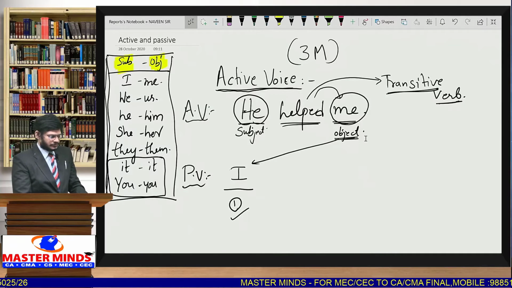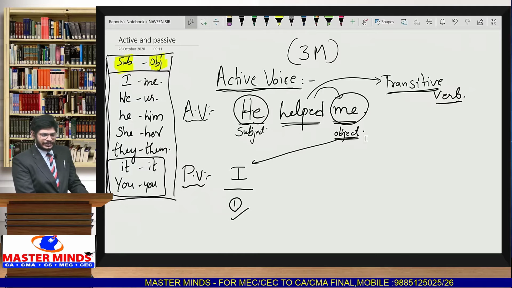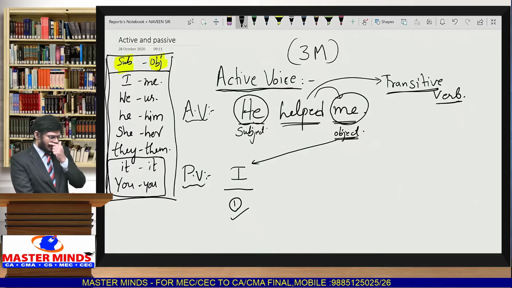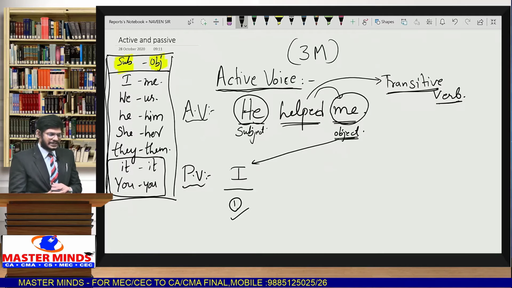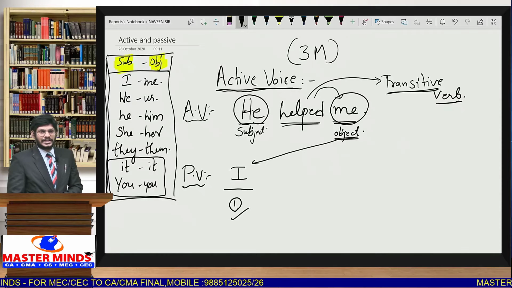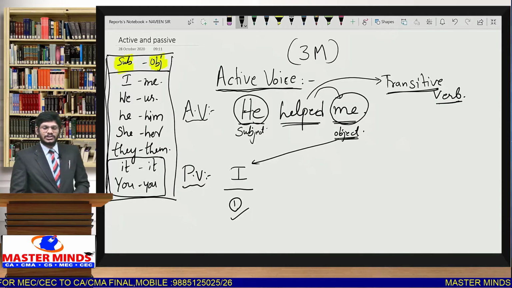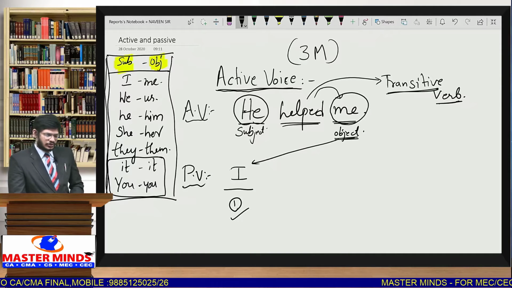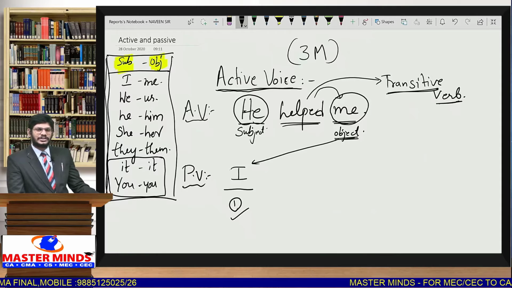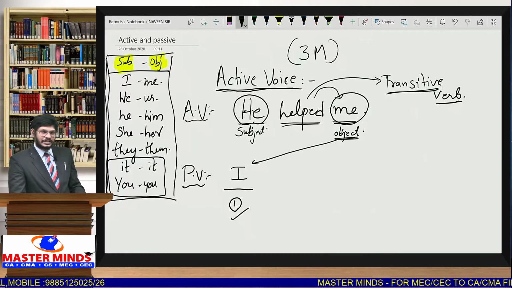Next, step number 2. Step number 2 is very simple: select a suitable helping verb. How to select a suitable helping verb, sir? Very simple. First of all, identify the tense of the active voice. So here you should have good knowledge of the tenses. If you do not have good knowledge of the tenses, watch our tenses video also. It is available on Mastermind's channel. There you can get good knowledge about tenses. In YouTube you can find it.